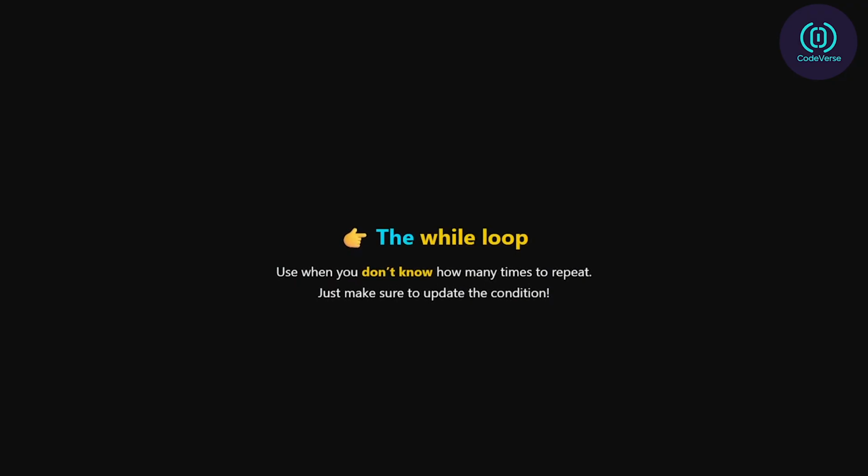Next, the while loop. Use it when the number of repetitions isn't known ahead of time. You just keep going while a condition remains true. It's flexible, but you have to be careful to update your condition to avoid infinite loops.